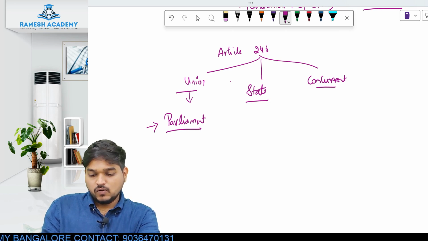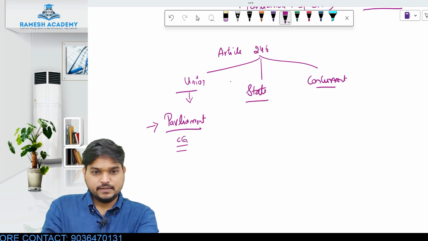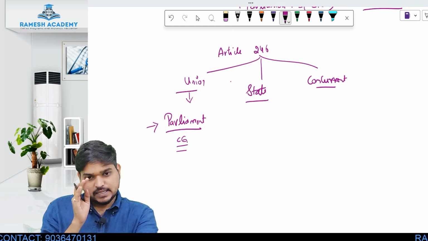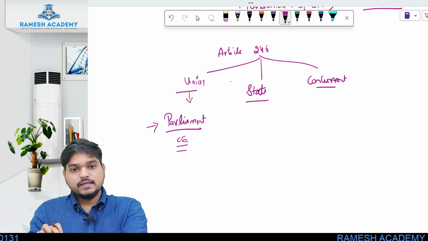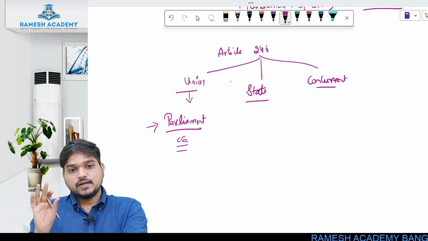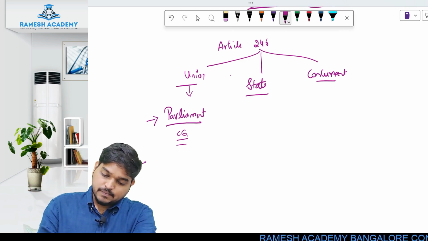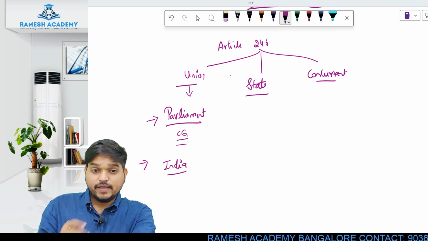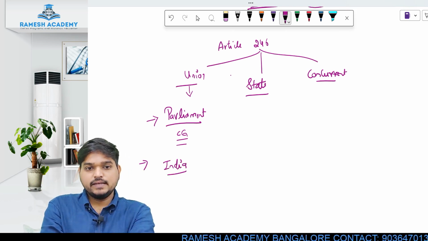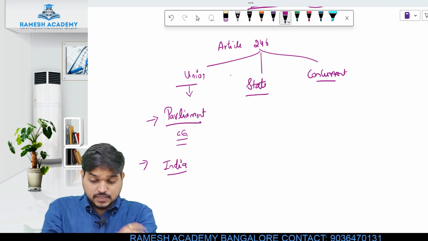Parliament will make the laws. For your understanding, I will just say central government. The union list contains all those subject matters on which Parliament, that is your central government, has the authority to make laws. Such a law made by the Parliament will be applicable to the whole of India, to every state in India. That act will be applicable if it comes under which list?